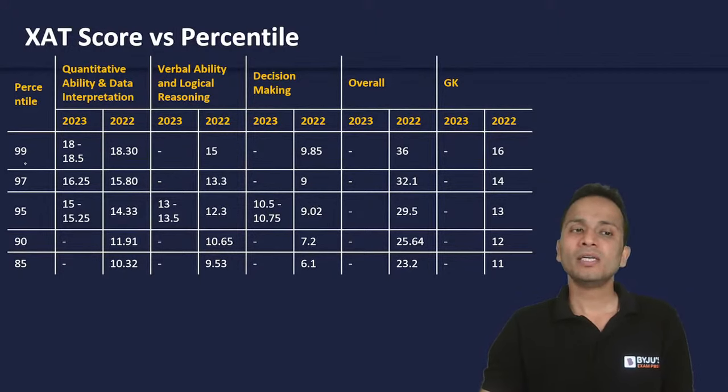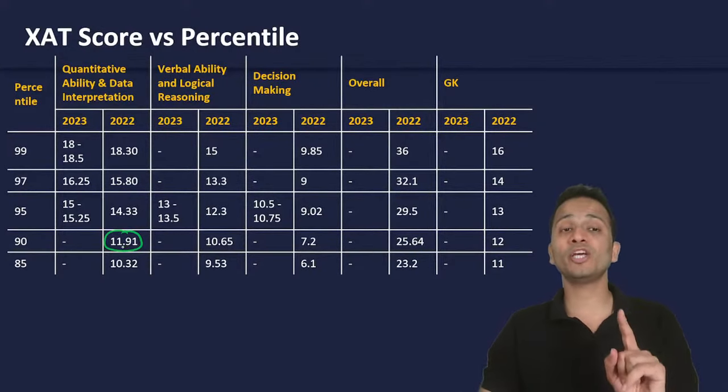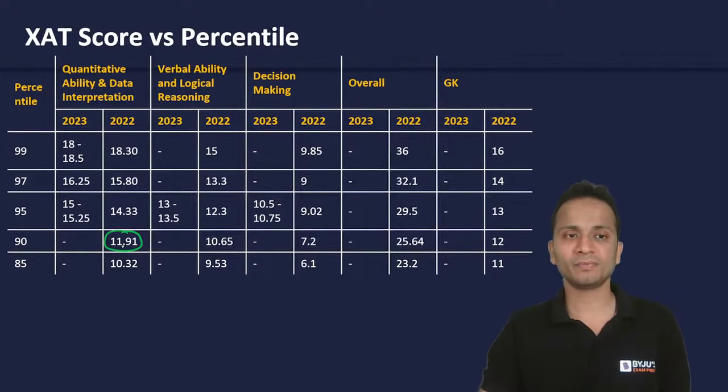Okay. Now, to get a 90 percentile in XAT examination, a score of 11.91 in the QA section is required. Okay. Then, if I talk about verbal ability, at 10.65, you will get a 90 percentile. And in decision making, a score of 7.2 will fetch you 90 percentile. An overall score of 25.64 will fetch you a 90 percentile.